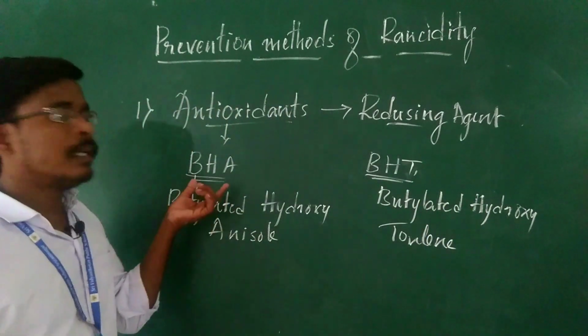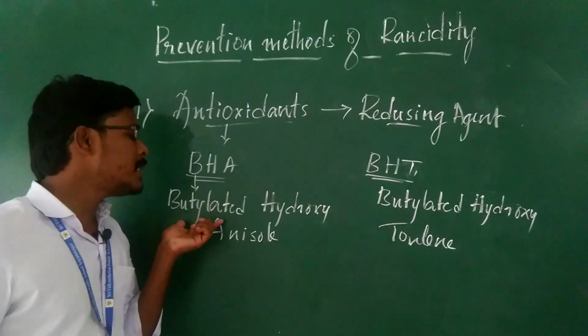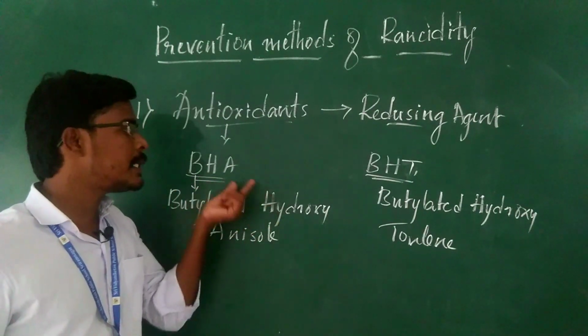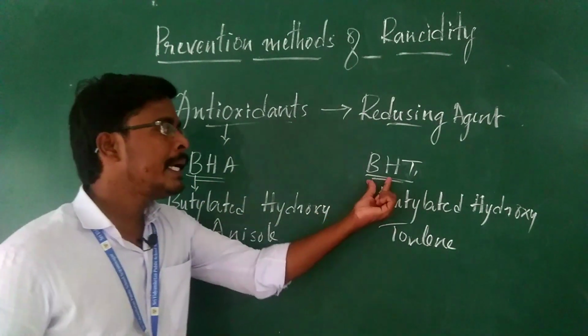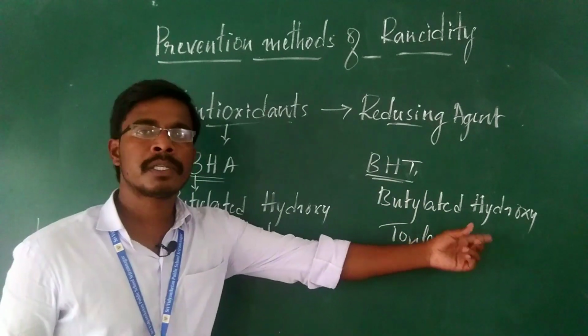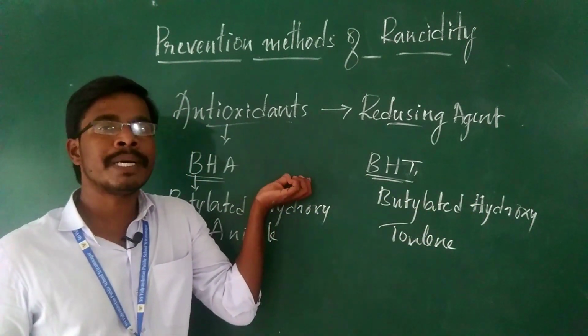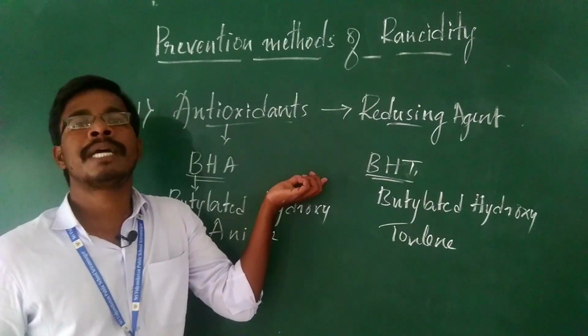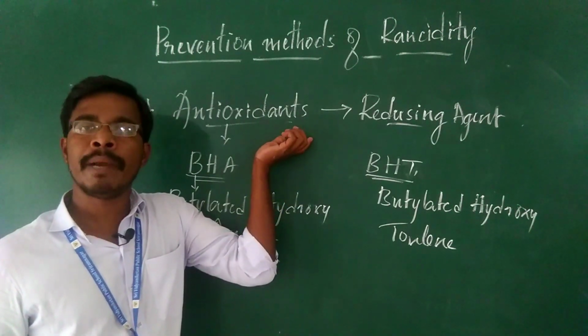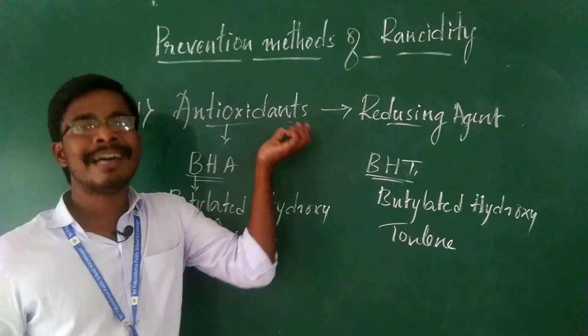So like this, you have to give the abbreviation. B means butylated, H hydroxy, A anisole. B butylated, H hydroxy, T means toluene. So these two are the antioxidants. Just two examples I have given here. These two are the antioxidants which are mixed with the food material just to control the rancidity.